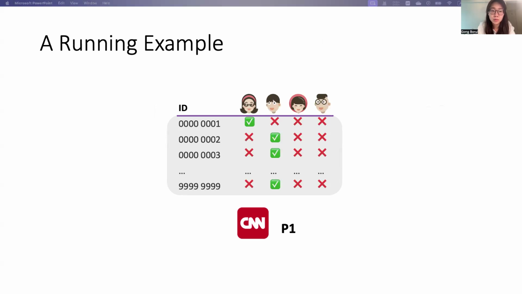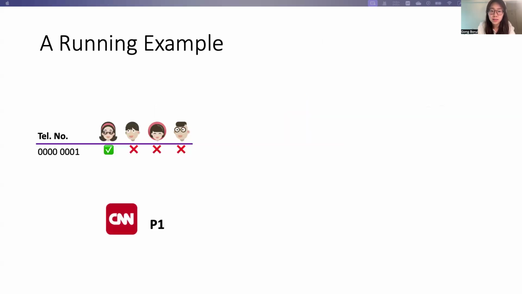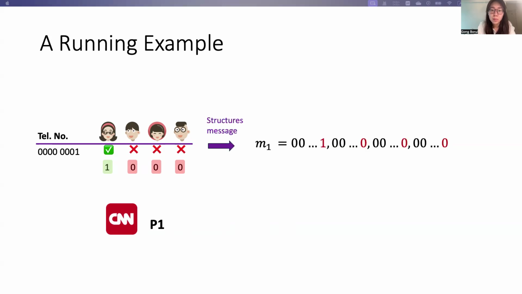More specifically in this example, P1 will first pack all the records belonging to the same entity into one message. For example, for the first entity, it will first convert this table using binary records 0 or 1 to denote the preferences. So it will use 0 to denote that this entity does not vote for that candidate. Otherwise, it will use a 1. Then it will pack all these records towards the same entity into one message.